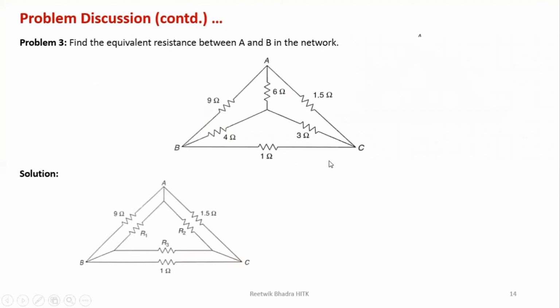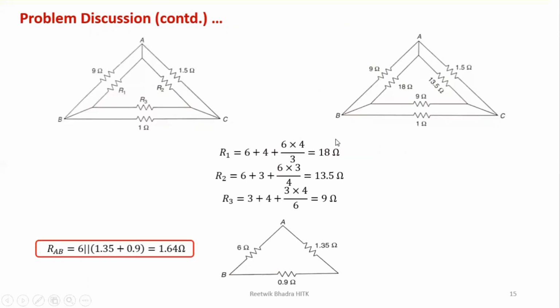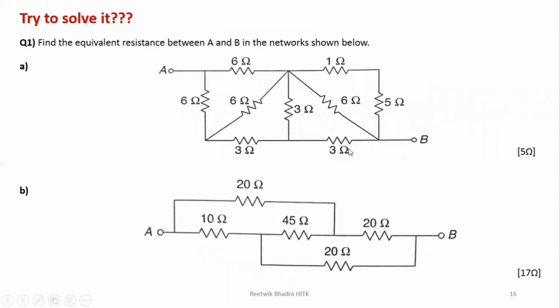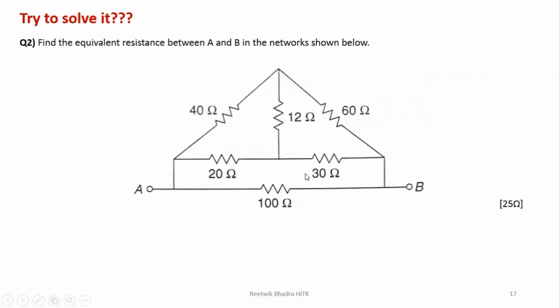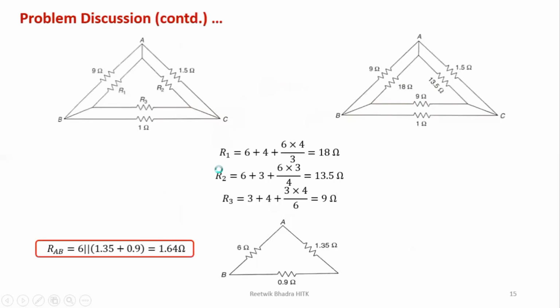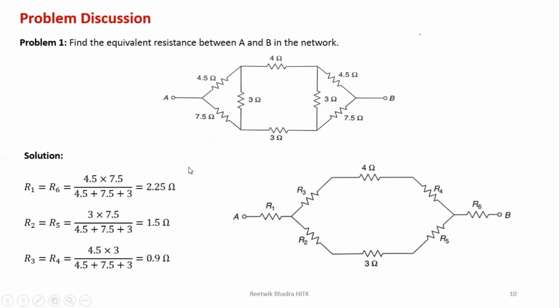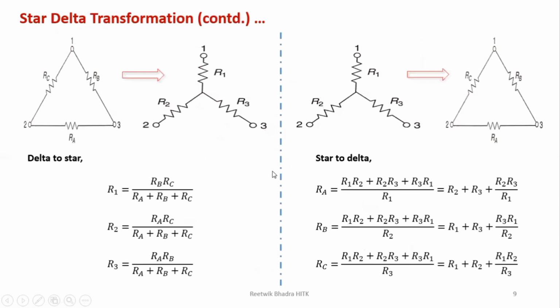So this is how you can solve a star delta connection and find out the equivalent resistance between any two terminals. I have given some home task for you. You can try these 3 questions I have given. The first one consists of A and B. All answers are given. In the second one, there is one problem. You can solve this and try this at home. And keep in mind all the formulas regarding the star delta transformation given in this slide, which in short I have given over here. Look into it.